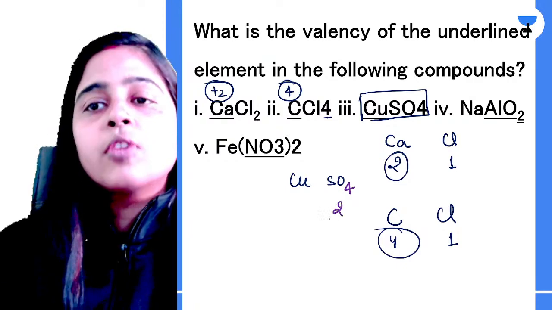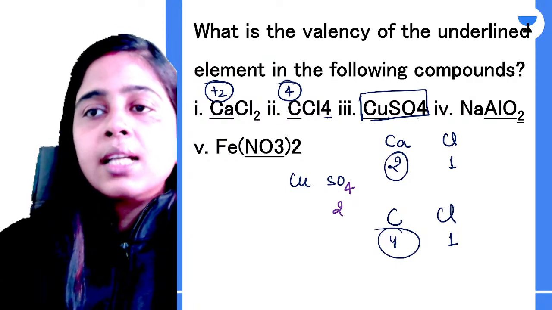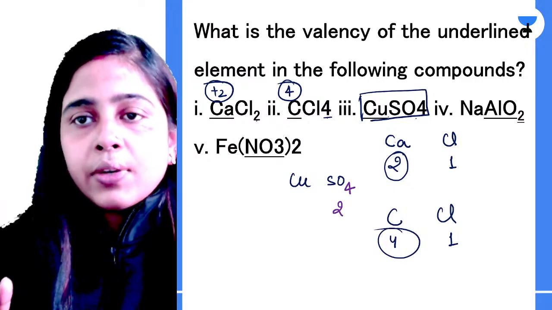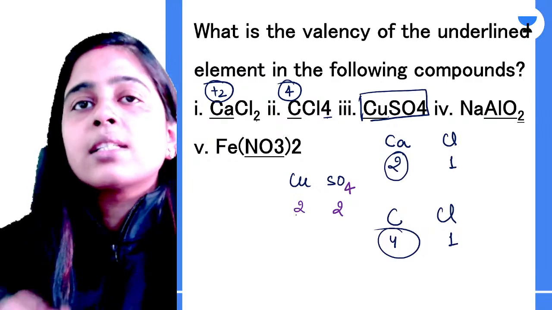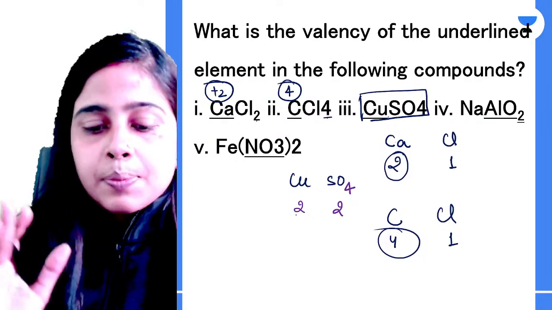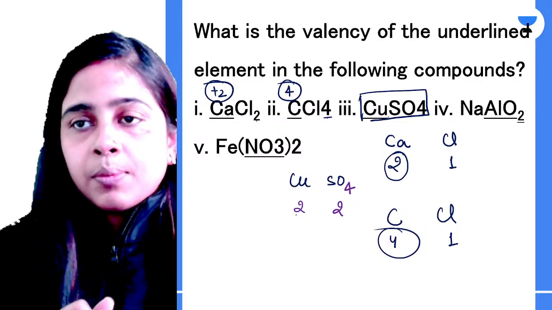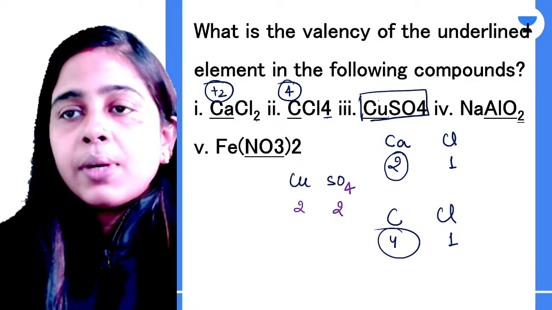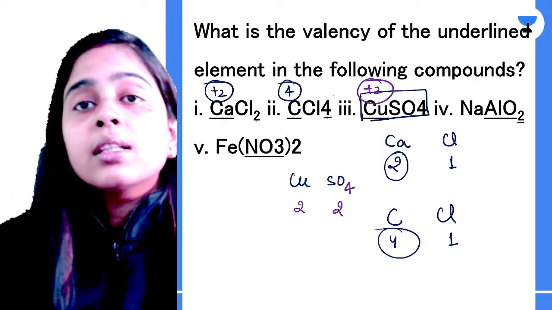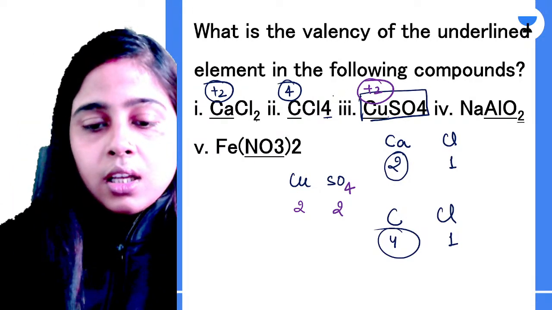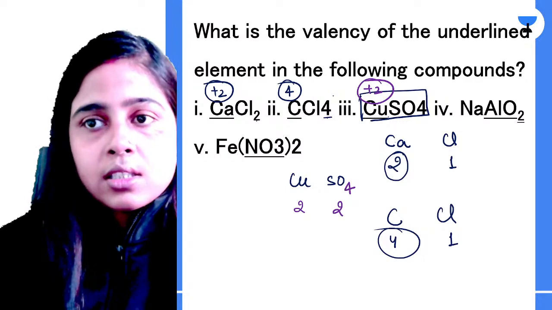Sulfate has a valency of 2, and if no numbers are written beneath copper or sulfate ion, that means your copper also has a valency of 2. When similar valencies are there, then only we don't write the numbers. So copper has a valency of +2. This is your cupric sulfate. Clear everyone? So you need to know the valencies also.